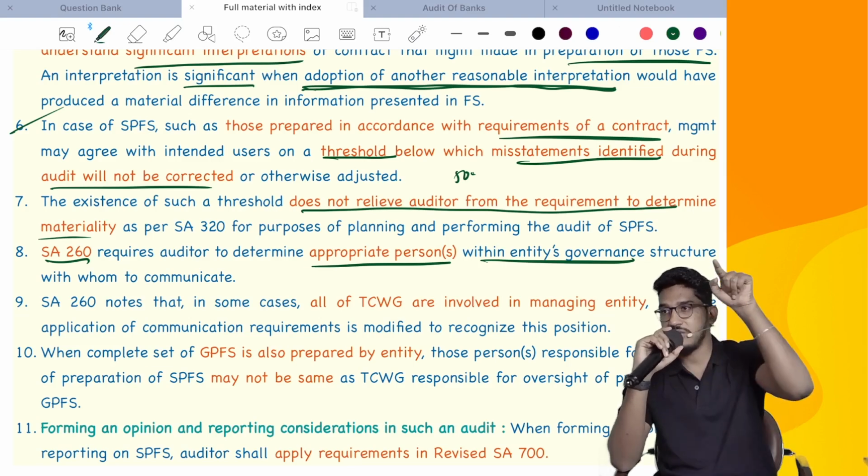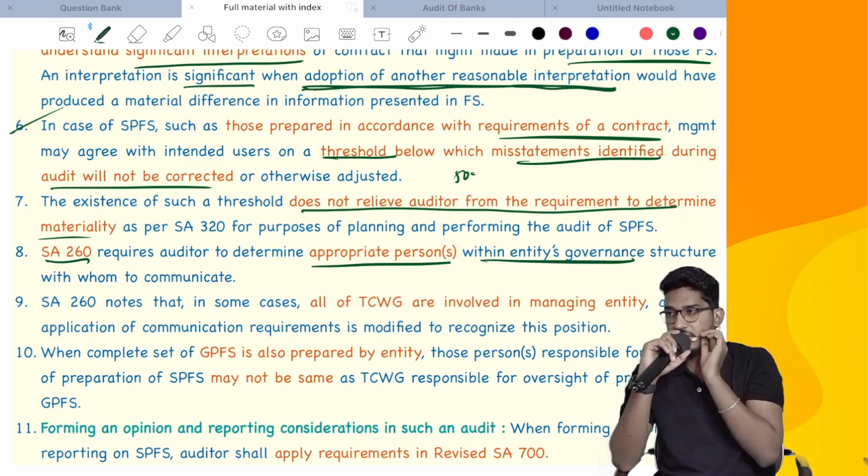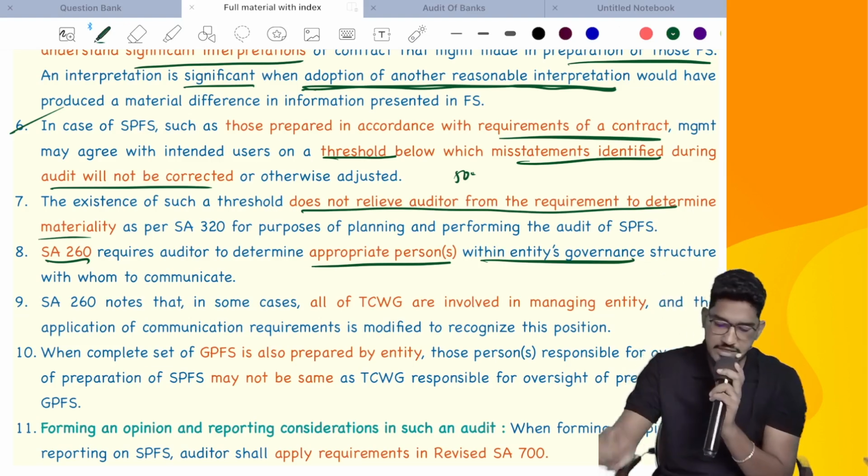Yes. I told you in SA 260, right? When all the people who are involved in the management are also involved in those charged with governance, then you need not do double reporting. If you communicate with one party, the other requirements also will be fulfilled. That they say in the next point.